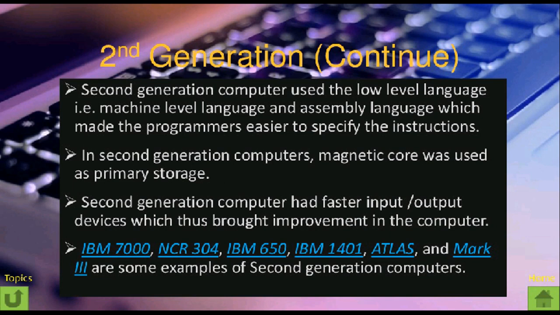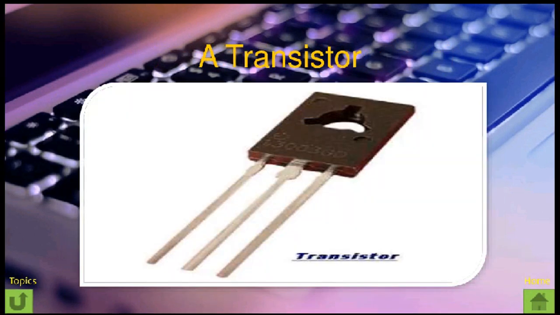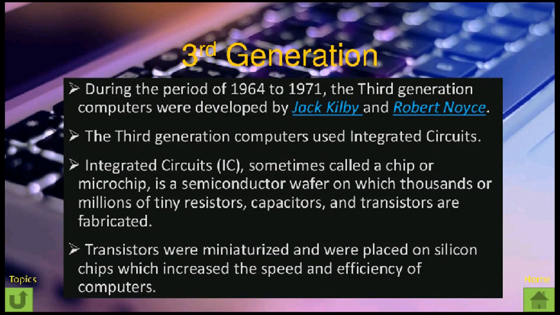Atlas, IBM 1401, IBM 650, NCR 304 and Mark 3 are also examples of second generation computers. You can see the transistor, which is smaller than the vacuum tube. It took the place of the vacuum tube, and the size of second generation computers was smaller than the first generation computers. Next, third generation computers. During the period of 1964 to 1971, the third generation computers were developed by Jack Kilby and Robert Noyce.